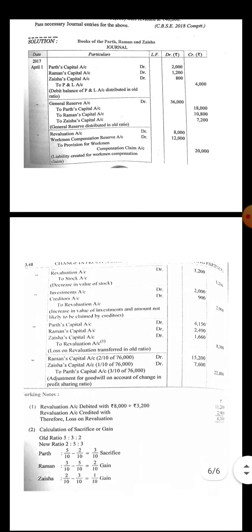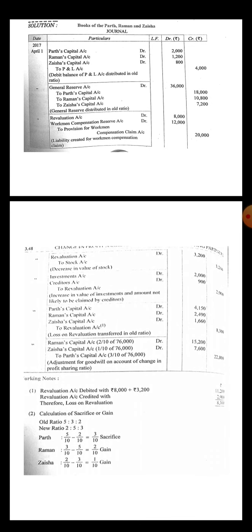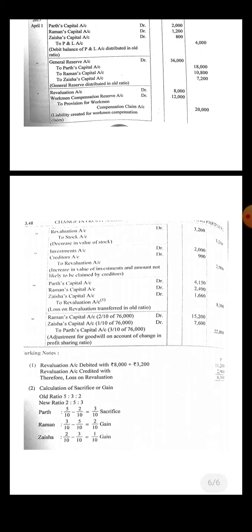After that, stock 40,000 was to be depreciated by 8%. 40,000 into 8/100, the amount is 3,200. There is a loss, so revaluation account will be debited and the stock account will be credited. Revaluation account debit to stock, amount is 3,200. After that, investments. Investment book value 38,000 was revalued at 40,000.